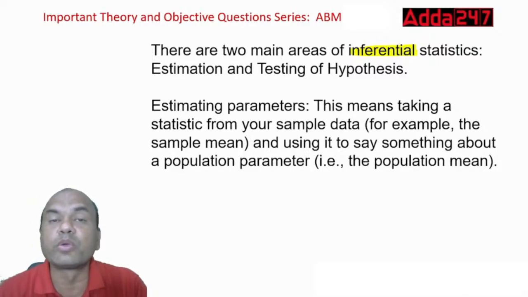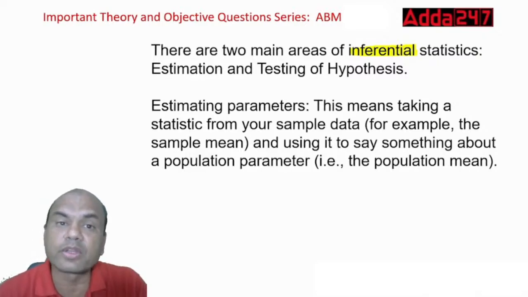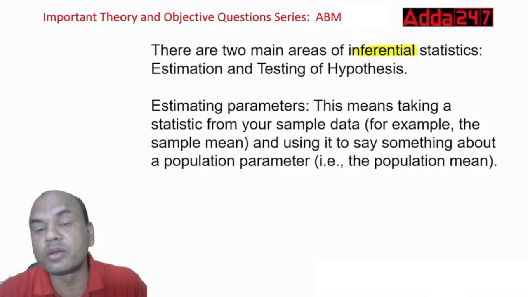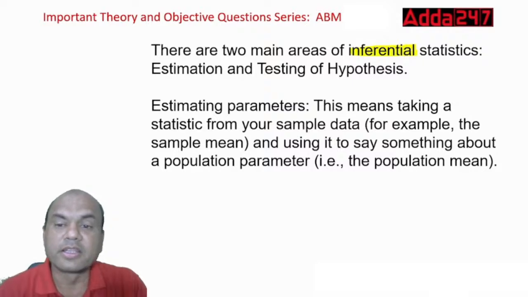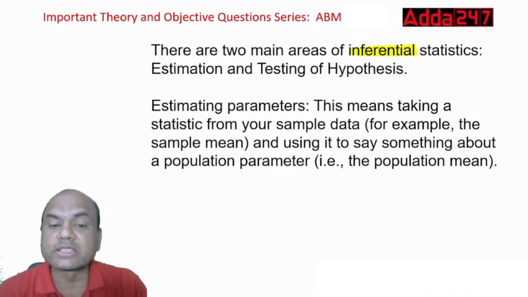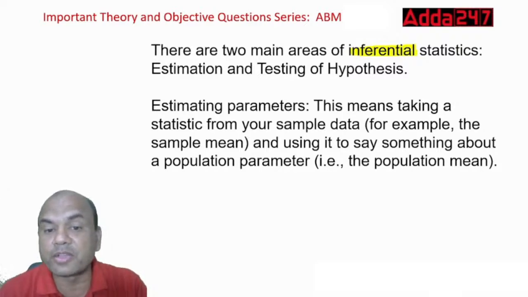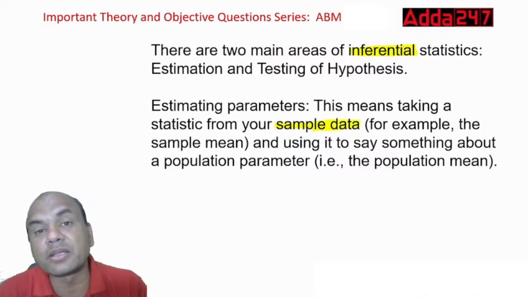Estimation means what I am doing, sitting on the bench work, sitting over here, estimating, doing specifically the calculations. And testing of hypothesis means I assume something, go on the field and then find out the real answer. Estimation means doing the calculations more; this is going on the field more. So estimating parameters means taking a statistic from your sample data and using it to say something about the population parameter. Taking the statistic from your sample data means something which I have collected already. I'll be using that and estimating something about the population.